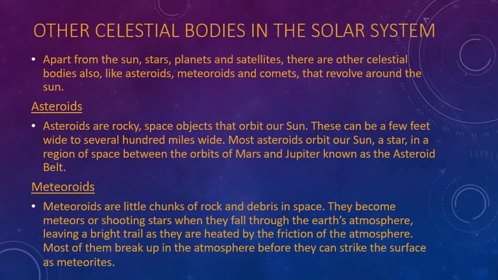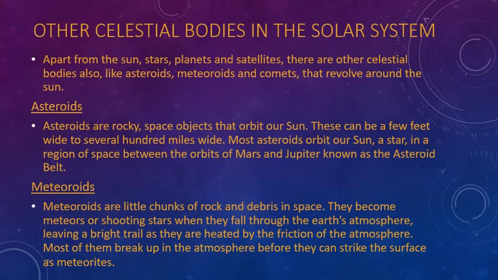The next you will write for meteorites. You will put a heading, meteorites, and then you will write: meteorites are little chunks of rock and debris in space. They become meteors or shooting stars when they fall through the Earth's atmosphere, leaving a bright trail as they are heated by the friction of the atmosphere. Most of them break up in the atmosphere before they can strike the surface as meteorites.